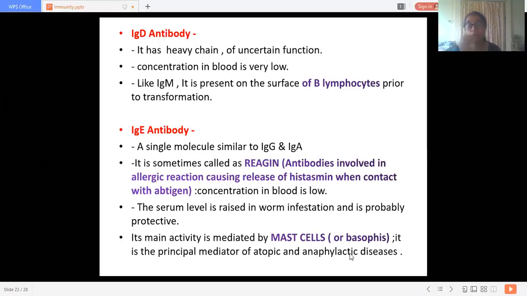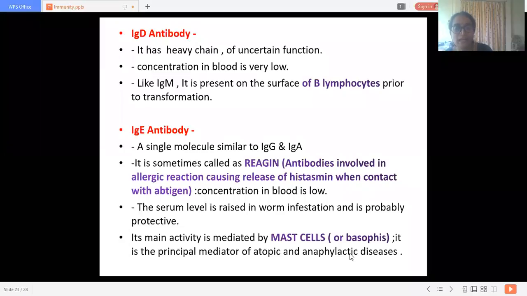I discussed this while discussing asthma, so please listen again to my audio lecture on asthma. In it I explained the pathology of asthma: how these IgE immunoglobulins get released and how the mast cells cause degranulation and increase inflammation in the bronchial wall.